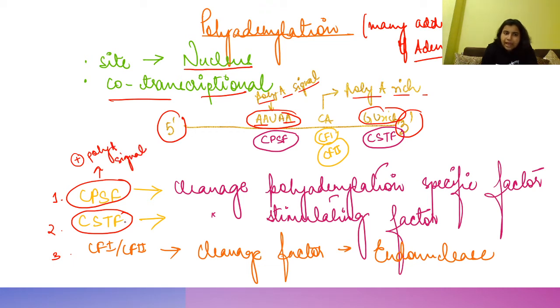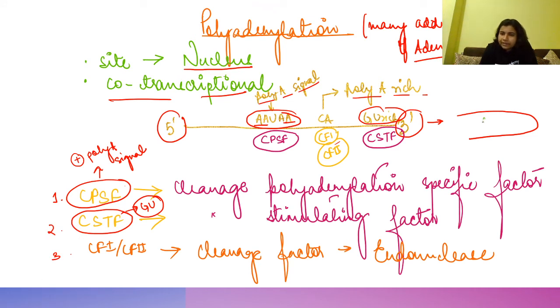Got the point? And this CSTF gets added to the GU-rich part. When CPSF binds to this part and CSTF binds to the GU-rich part, both of these cause bending of the mRNA. So you can see how the mRNA will look like this. Here, let me change the color to give you a clear idea.